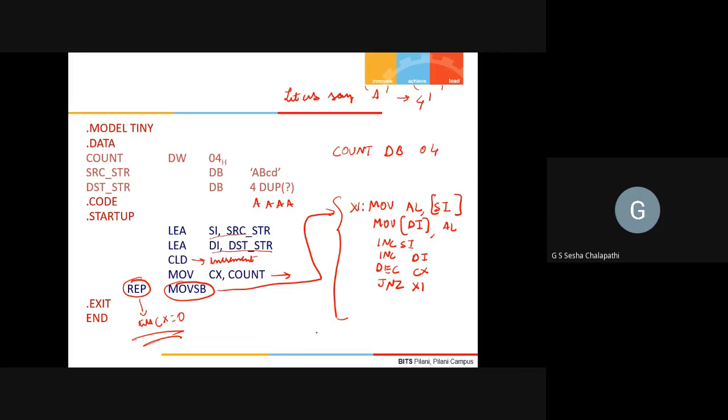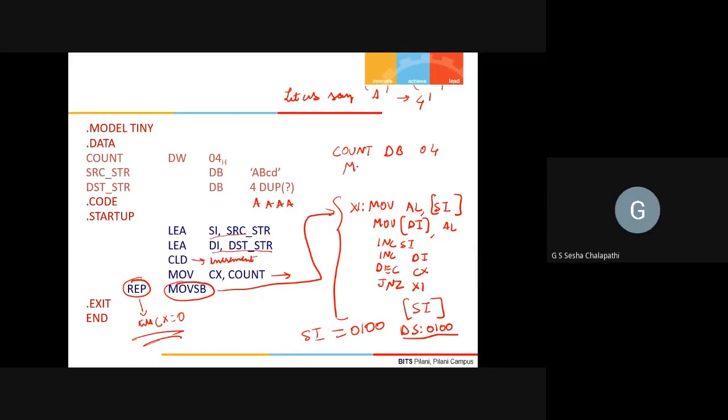For example, if SI is 0100, when I say SI brackets, this will mean DS colon 0100. That means it's a memory location whose offset is given by SI. One byte will be transferred. Why one byte? Because AL is 8 bits. So one byte will be transferred from DS colon 0100 into AL. Right? Yes, sir, got it.